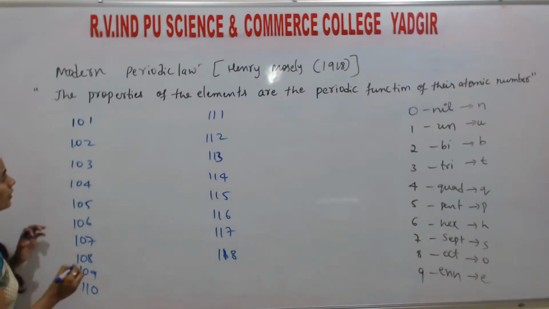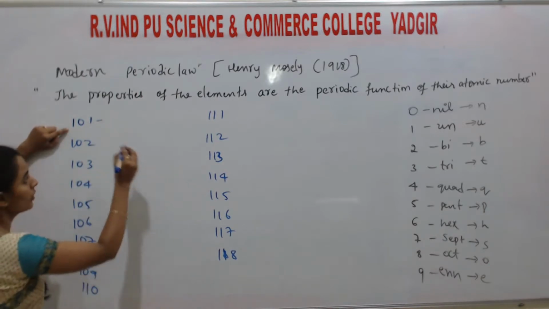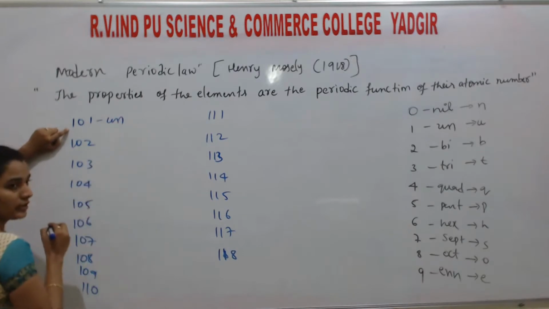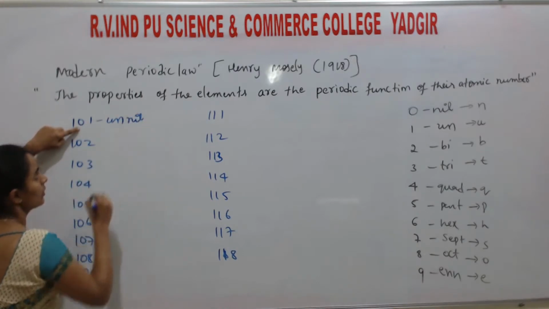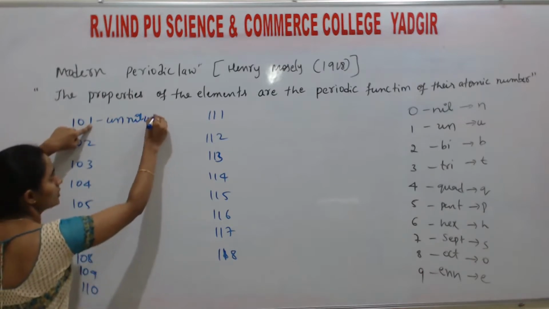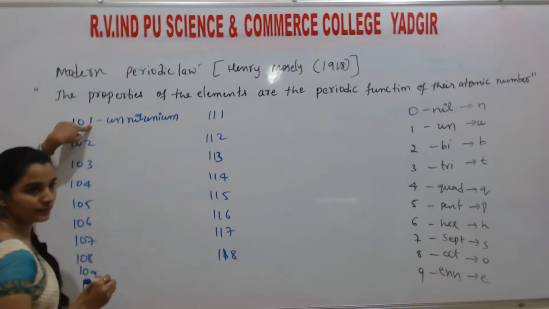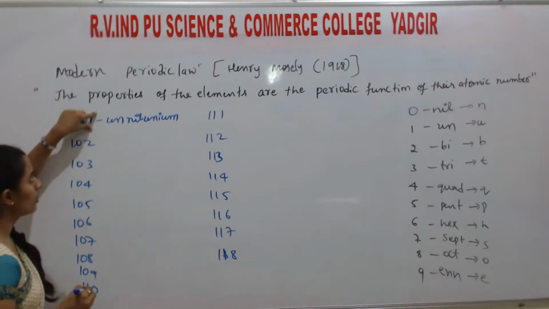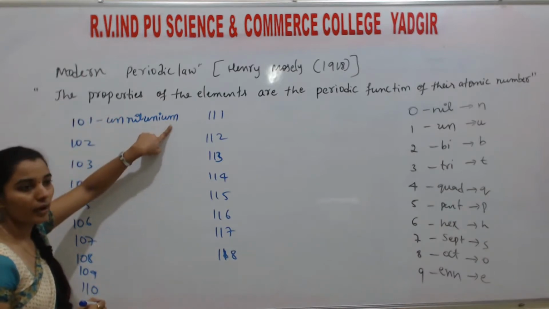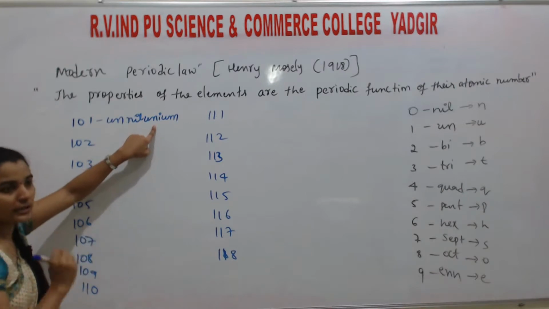So how to write the name? Listen: 1 means un, 0 means nil, again 1 means un, and at the last we have to add ium. Un, nil, un, and last ium after the completion of the digits.